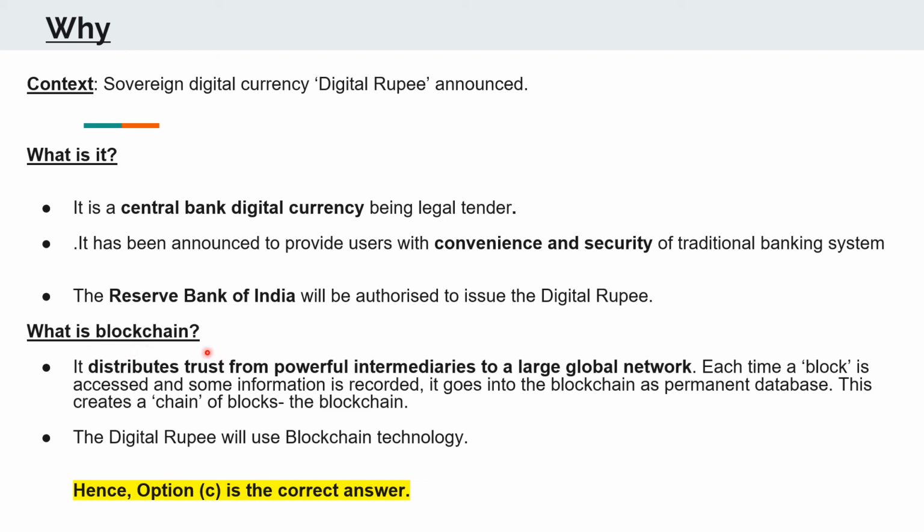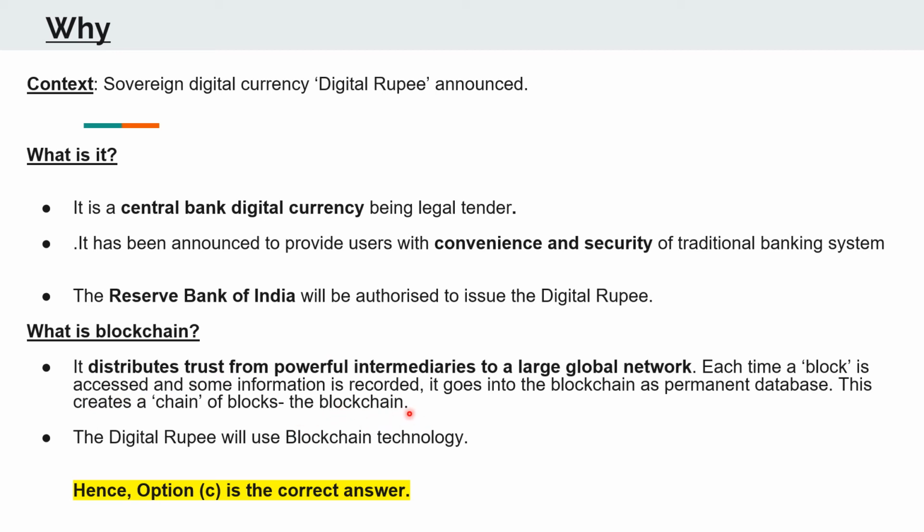blockchain method. So the blockchain technology is one of the most talked about topics of the recent times. So what it does is that it distributes trust from powerful intermediaries to a large global network. Each time a block is accessed and some information is recorded, it goes into the blockchain as permanent database. This creates a chain of blocks, that is the blockchain.